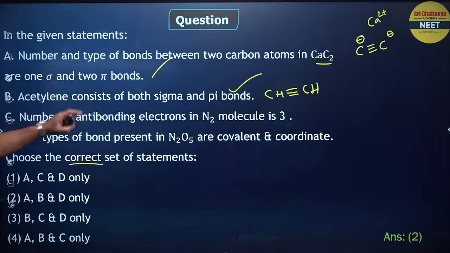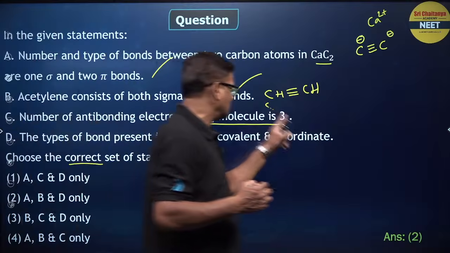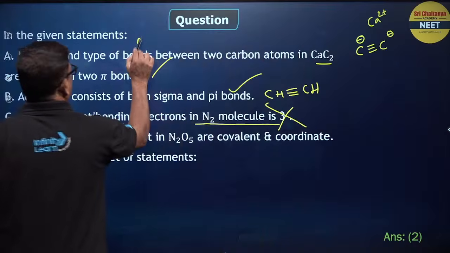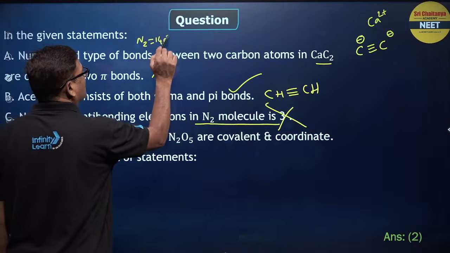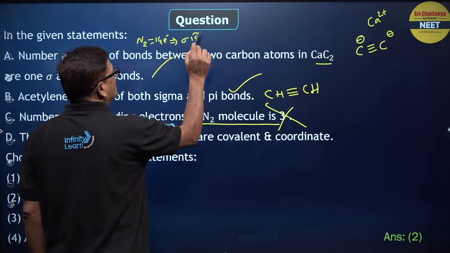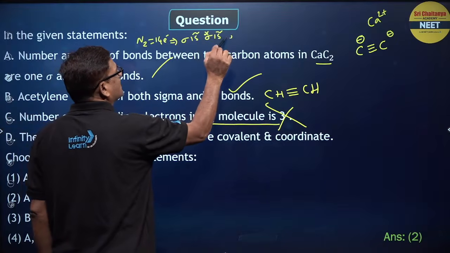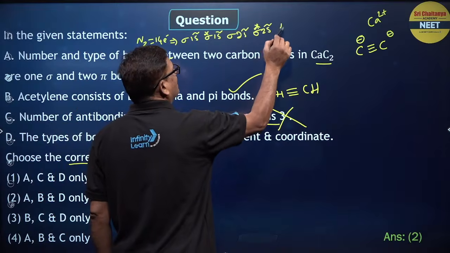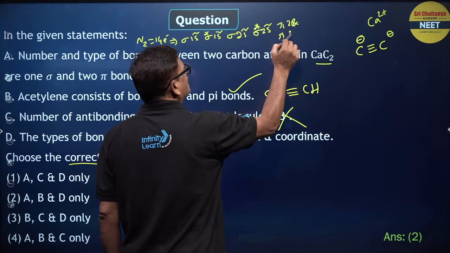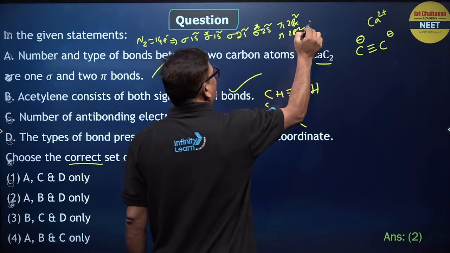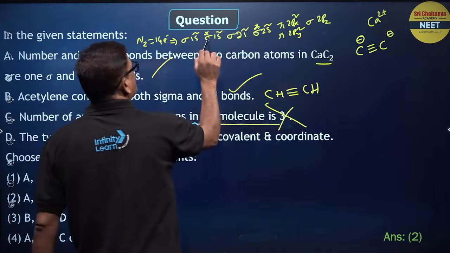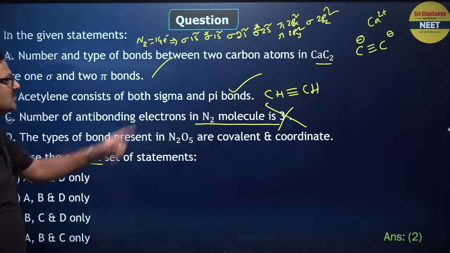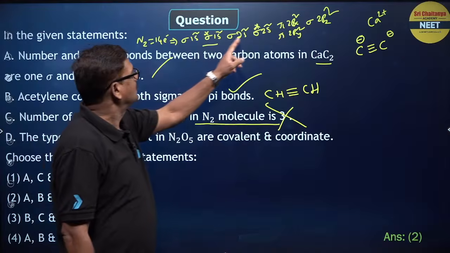Number of anti-bonding molecular electrons in the nitrogen molecule is 3, this is wrong. How can we write nitrogen? Nitrogen has 14 electrons: sigma 1s2, sigma star 1s2, sigma 2s2, sigma star 2s2, pi 2px2, pi 2py2 and sigma 2p2. Now the anti-bonding electrons in the molecule are said to be 3, but how many do you see?